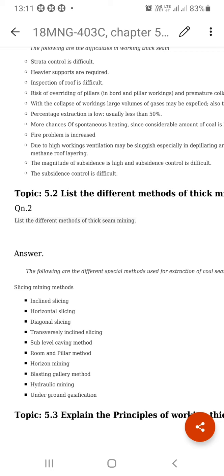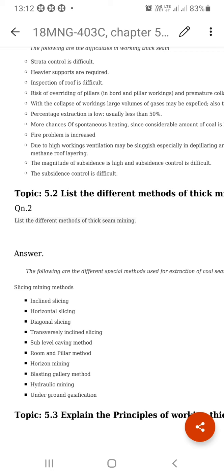Coming to the other problem, the subsidence. Controlling the subsidence is very difficult, and the magnitude of the subsidence is very much more in thick seam mining. What is meant by subsidence? Subsidence is when you excavate the material from underground and the surface lowers down. The lowering down of the surface due to mining activity is called subsidence.